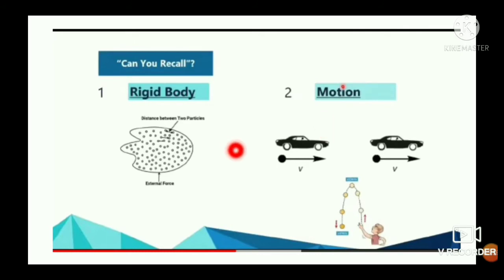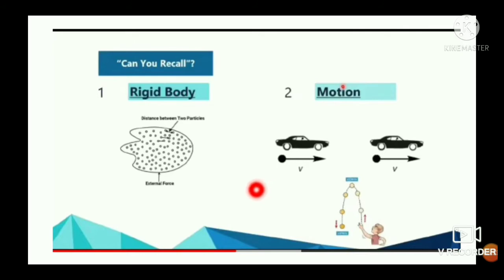A body is said to be in motion if the position of the body changes with time. When the position of a body changes with time, then the body is said to be in motion.